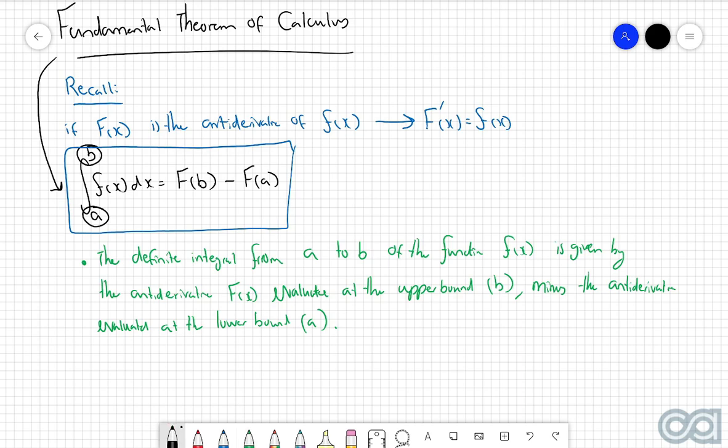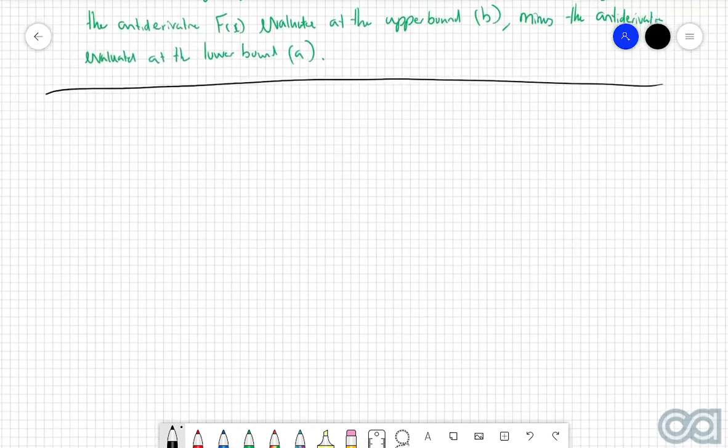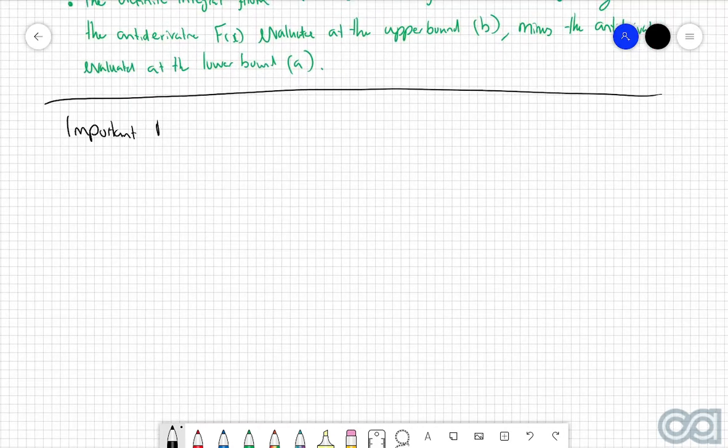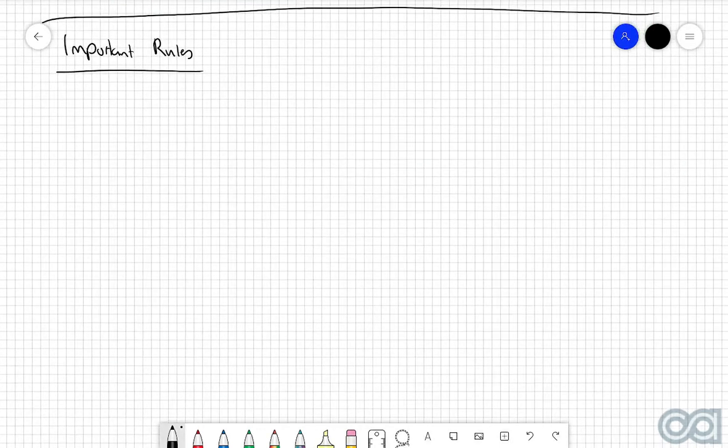Now, from this, before we actually start getting into some questions, we do have some important rules that we need to go through when it comes to definite integrals. The first one, and we can actually show this geometrically as well, is that if you have a definite integral of a function f of x dx, and you evaluate this with the same upper and lower bound, in other words, the upper and lower bound are the exact same value, then this here will automatically be equal to 0.